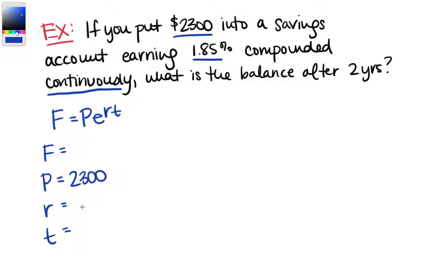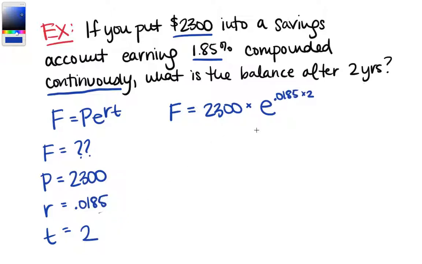1.85% compounded continuously, move to a decimal, that's 0.0185. That's our little r, our interest rate. T is the time in years, and we know it's 2 years. And F, future value, well, we don't know. That's what we're looking for. What is the balance after 2 years? All right, so let's fill in our formula. F, we still don't know, is the principal, 2,300, times e raised to the r times t,